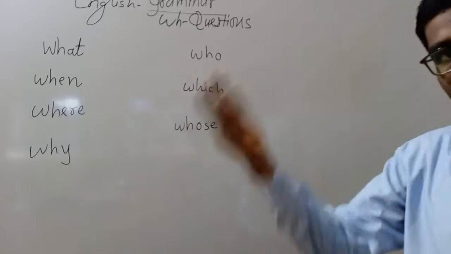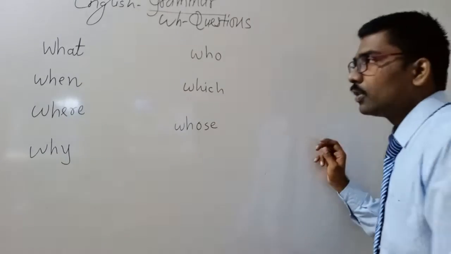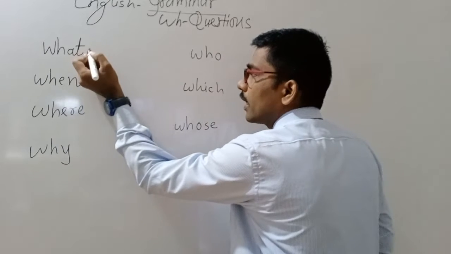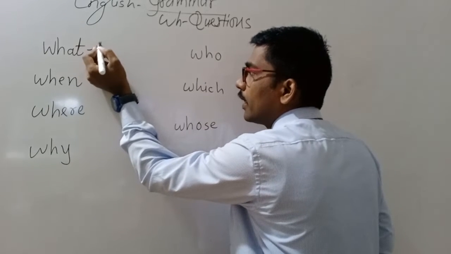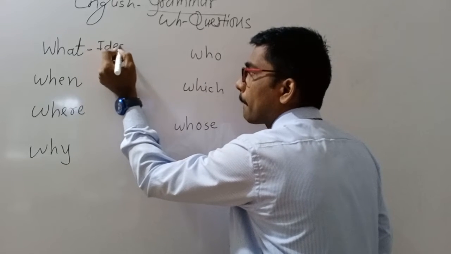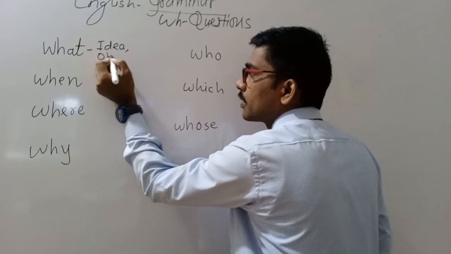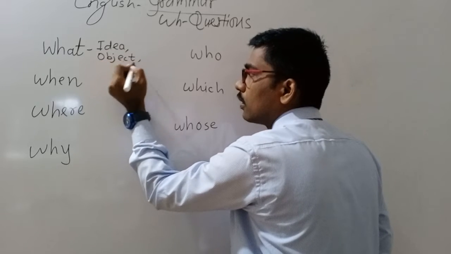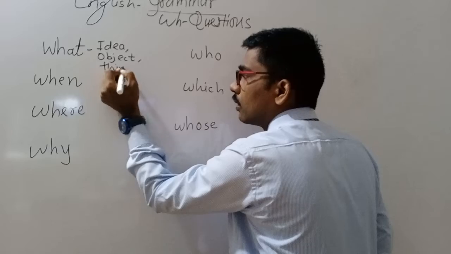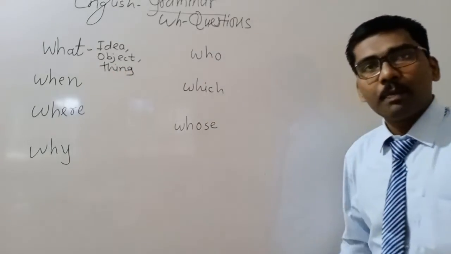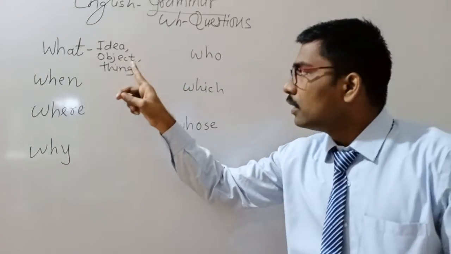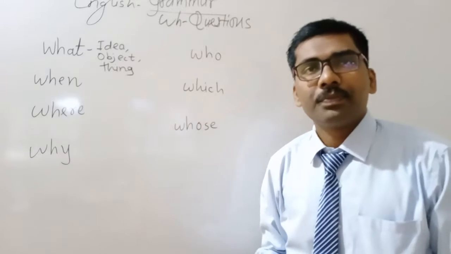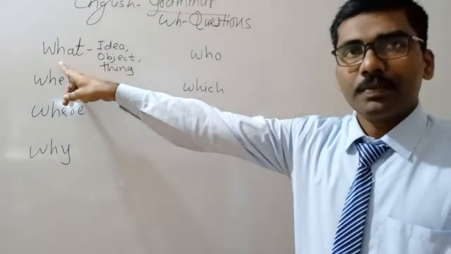In a question, to frame a question, what should we do? We use these words. So if the underlined part is an idea, object or thing, what should we use?